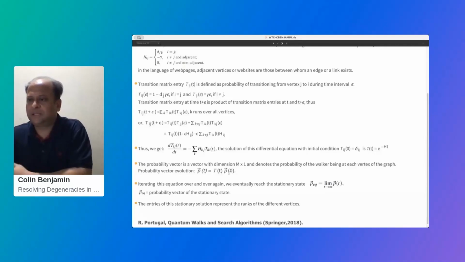Now, if you iterate this equation over and over again, we eventually reach what is called the stationary state. In the stationary state, the ranks of the different vertices are the entries of the stationary solution, and they correspond to the various weights of your web pages. The highest ranked web page here would be the one with the highest weight in this probability vector.